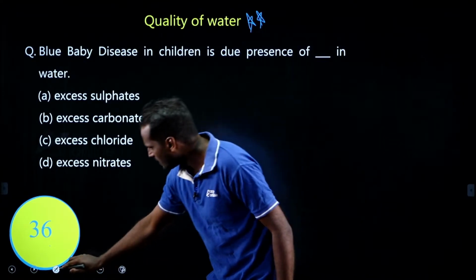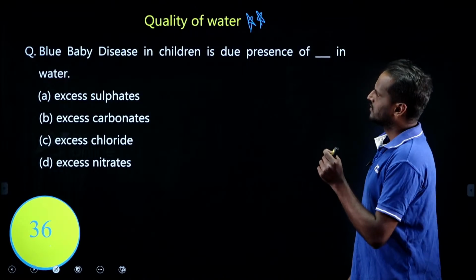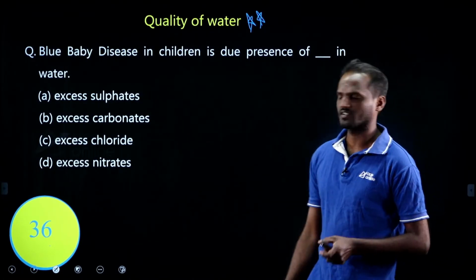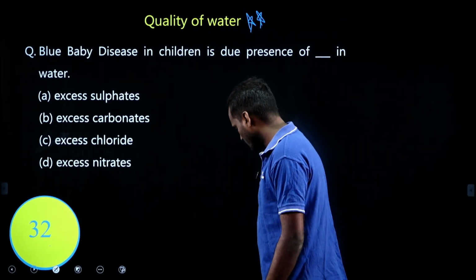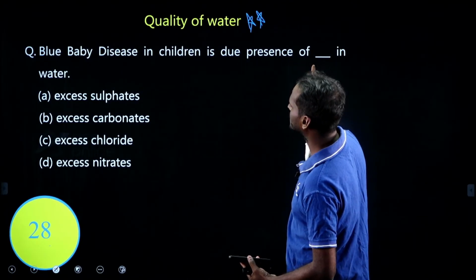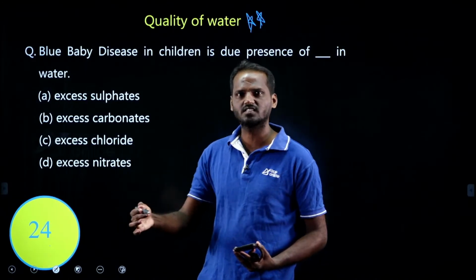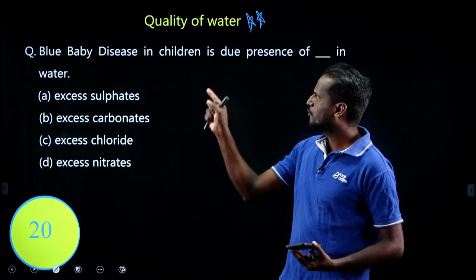Okay, look at this. Blue baby disease in children is due to the presence of dash in water. Very easy, try to solve this. The answer is excess nitrates. If the nitrates concentration is more than 45 milligram per liter in water, it leads to blue baby disease.